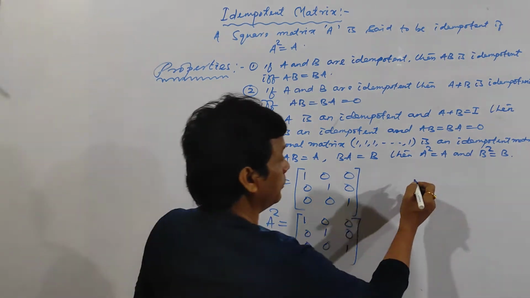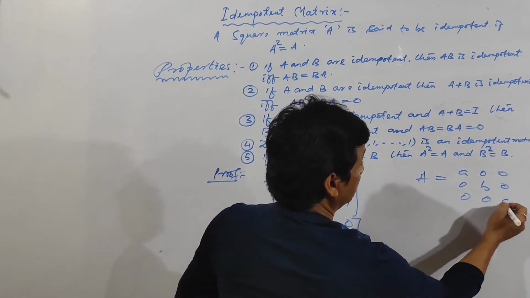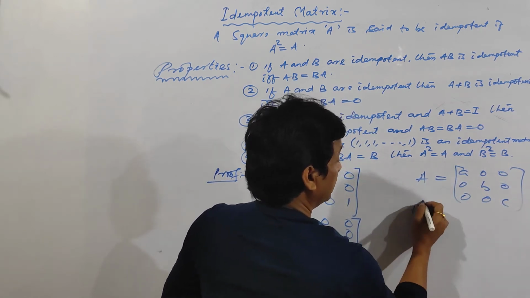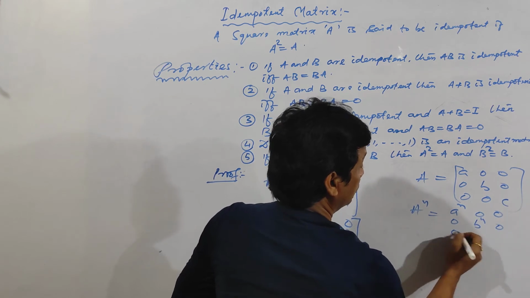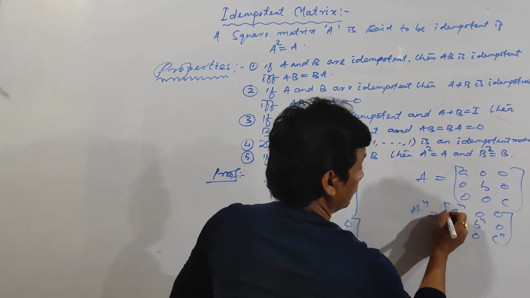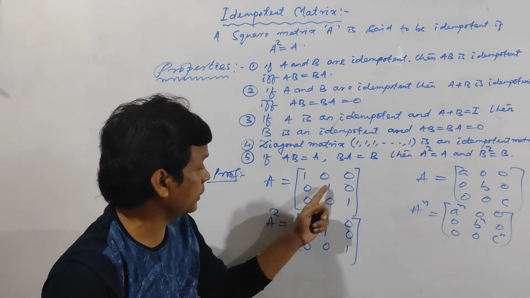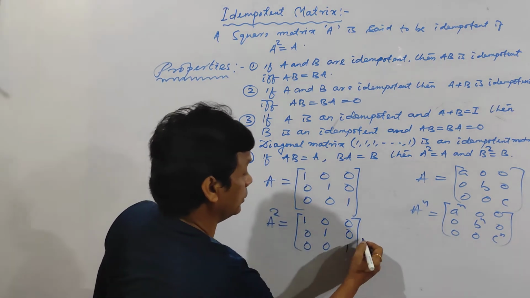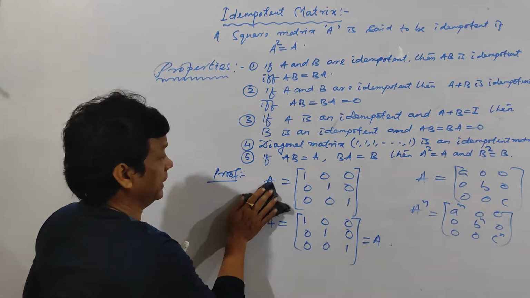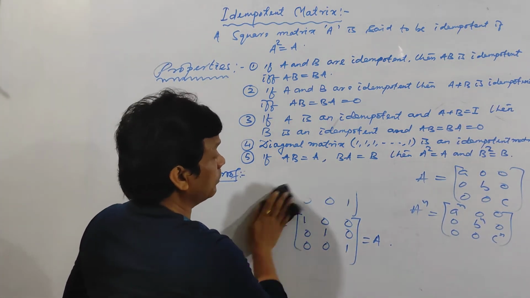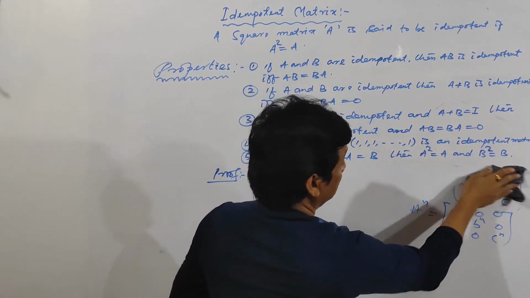In my previous video, I have already told you if A is equal to A 0 0, 0 B 0, 0 0 C, then what is A to the n? A to the n 0 0, 0 B to the n 0, 0 0 C to the n. So here in place of n I have written 2, A square. So 1 square, 1 square, 1 square, same, which is equal to A. So A is idempotent. That means any diagonal matrix is idempotent. Clear?